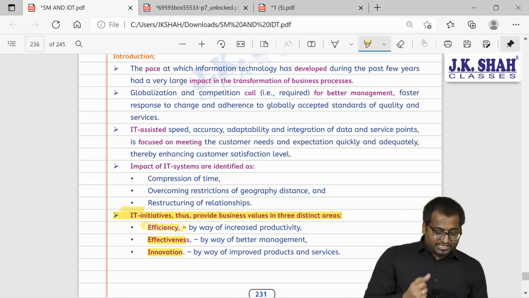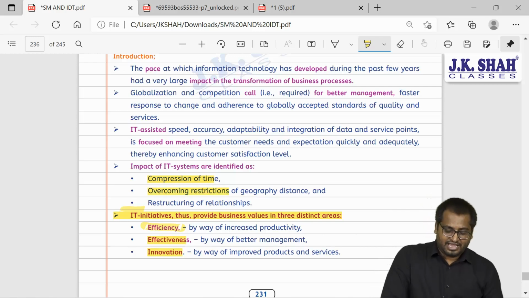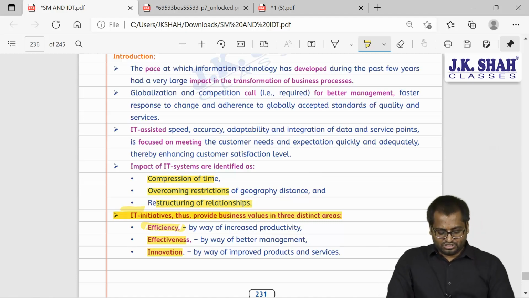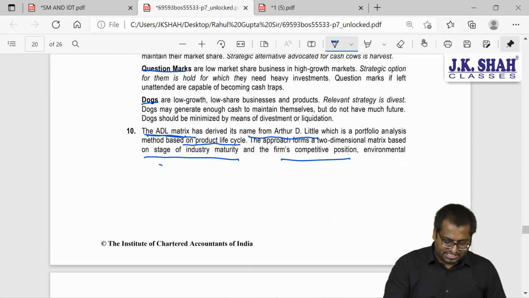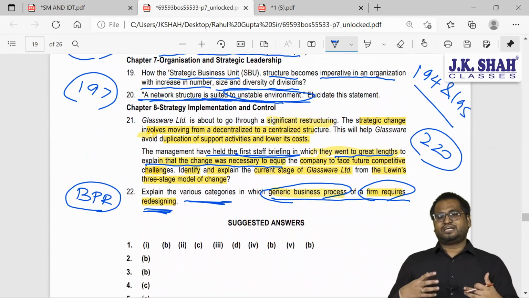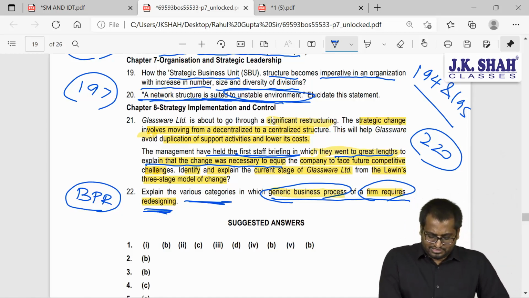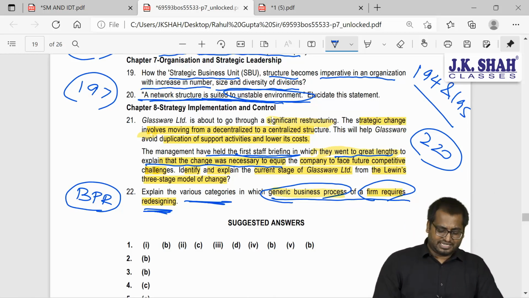And how do we do this? Through compression of time, through overcoming the restrictions of geography, and through restructuring of relationships. So this was a practical based type of question: in which areas you will be able to implement BPR, which are the processes. So these are the processes. I hope you understood this, guys.